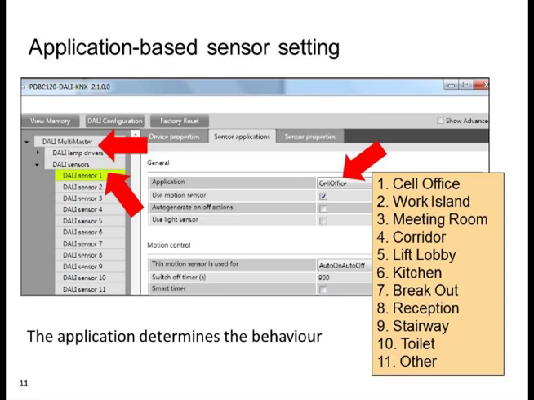And similarly, we have the same story for our sensors. Again, you're looking at the plugin here. So all this embedded technology is sitting in the plugin, and we have a number of different application-based scenarios that are pre-programmed, and we just have to select the one that's appropriate to the kind of behavior that we're expecting.